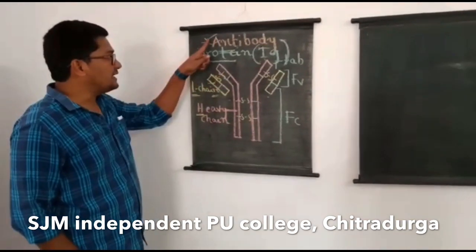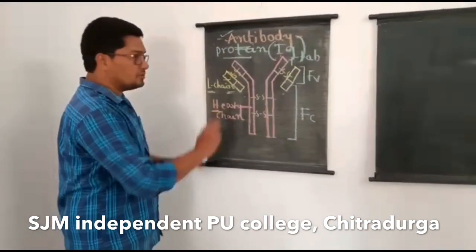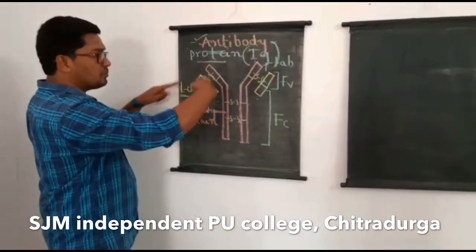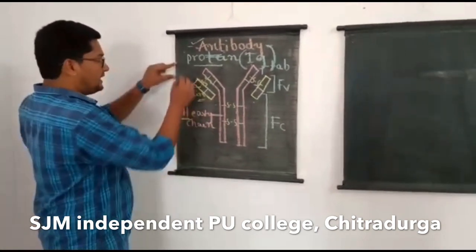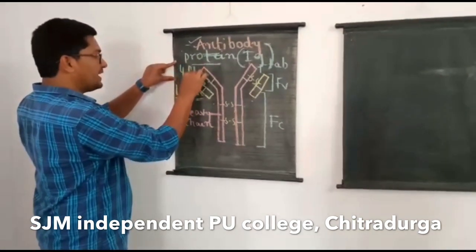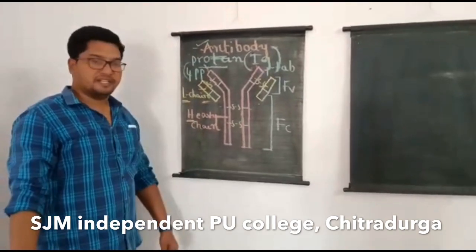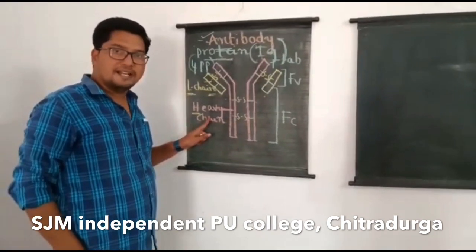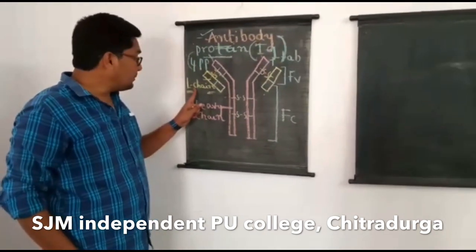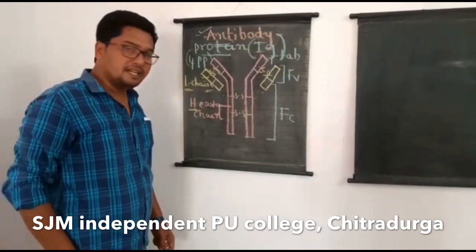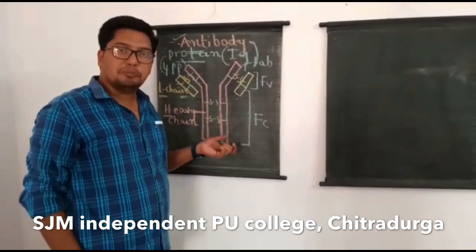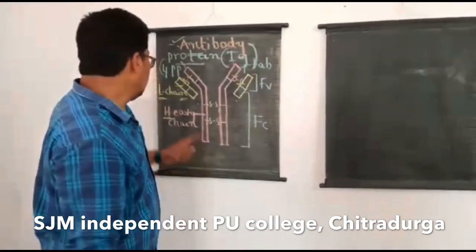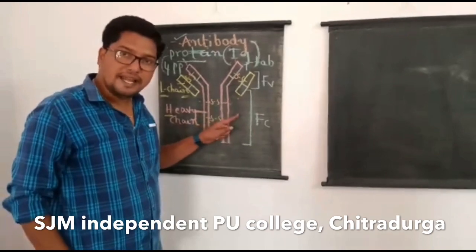Basically an antibody is a protein. When we look into its structure, an antibody is a Y-shaped molecule, as you can see in the diagram, made up of how many polypeptide chains? Four polypeptide chains. Out of the four, two are heavy chains, simply called H chains, and the remaining two are light chains.